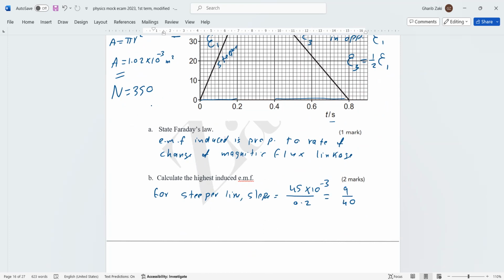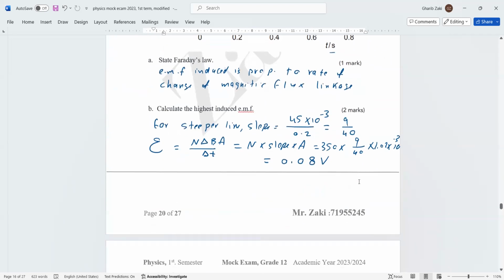Now, EMF maximum equals N delta BA over delta t. It means N multiplied by the slope, multiplied by A. N is already given, 350. The slope is 9/40. Multiply by the area, 1.02 times 10 to the power negative 3. The answer of this is 0.08 volt. So this is the highest EMF.